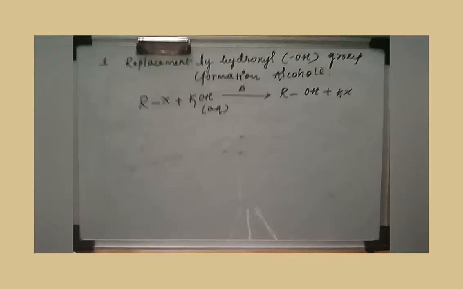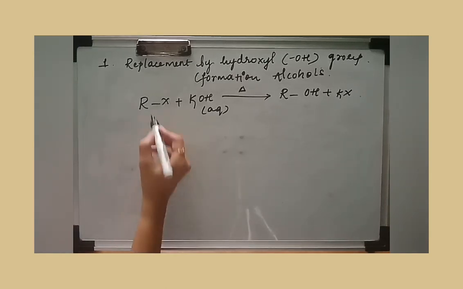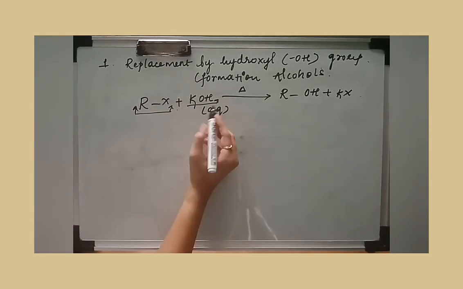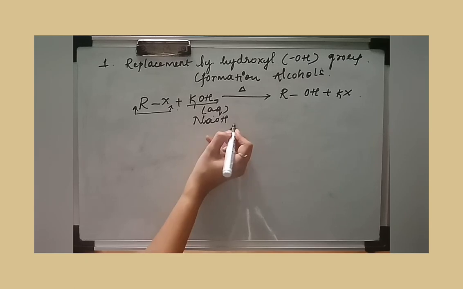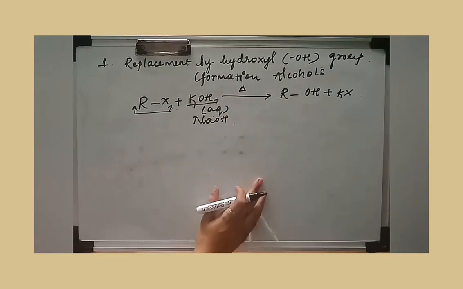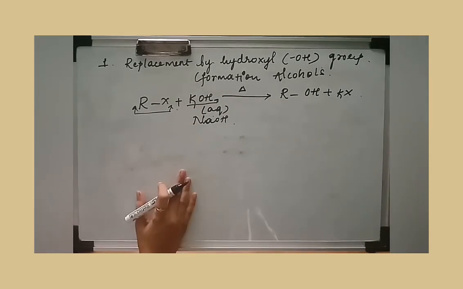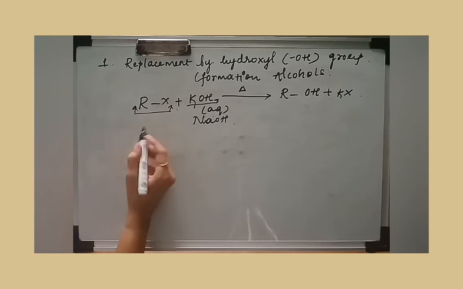The first nucleophilic substitution reaction is replacement by the hydroxyl group. That is, here there is a formation of alcohols. How the reaction goes is, whenever alkyl halides react with aqueous KOH or aqueous NaOH and these are heated, you are going to get an alcohol and the respective potassium halide.